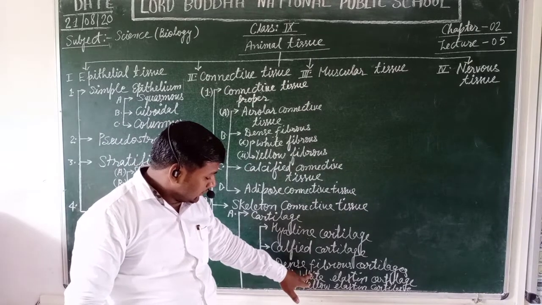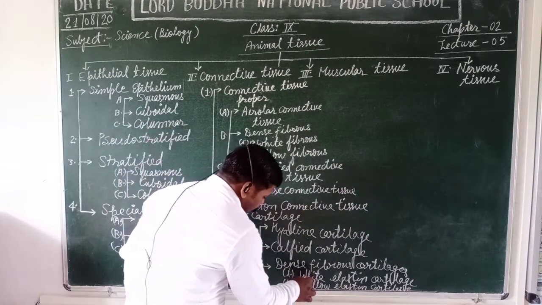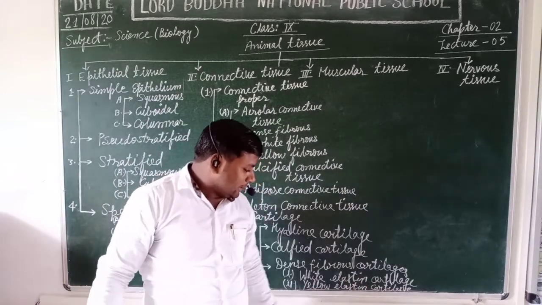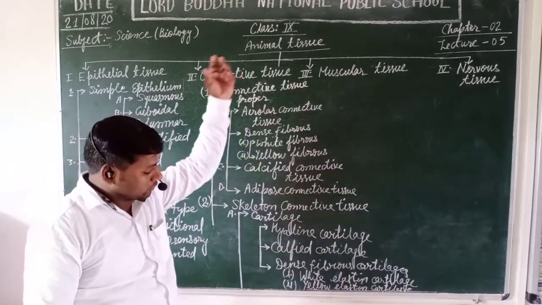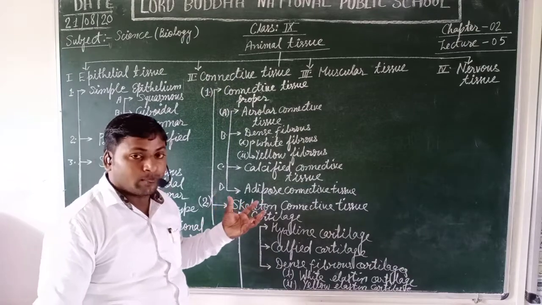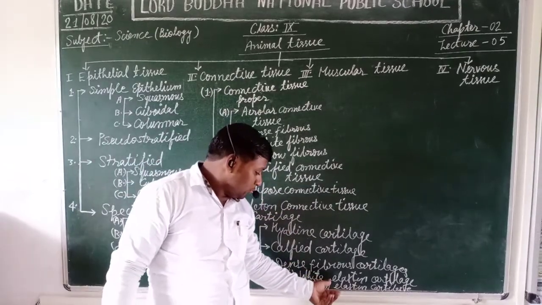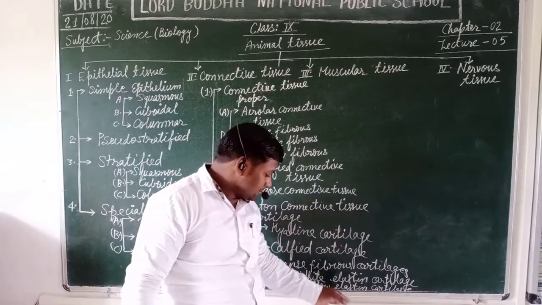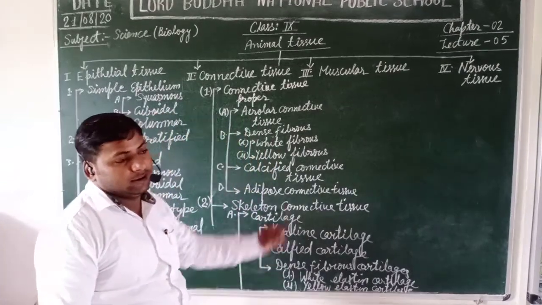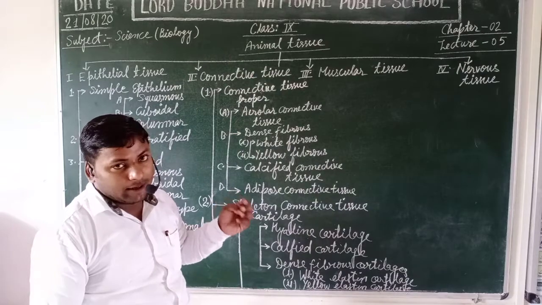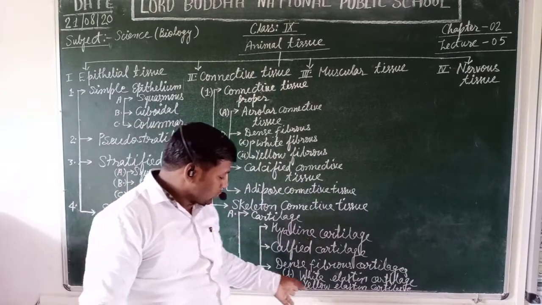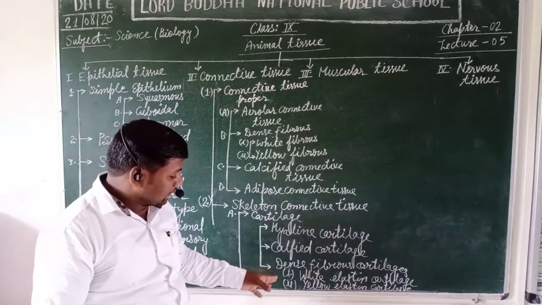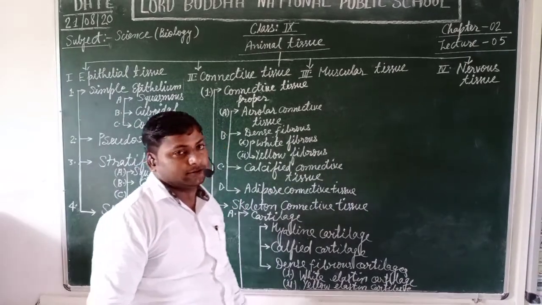That's why they are classified as white and yellow, because in white elastin cartilaginous tissue there is a higher concentration of calcium ions, so it appears white in color. Whereas in yellow elastin fiber there is the presence of myosin protein, so they are comparatively more elastic and appear yellow in color.